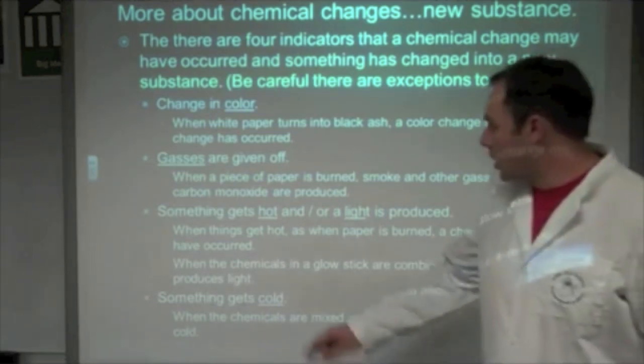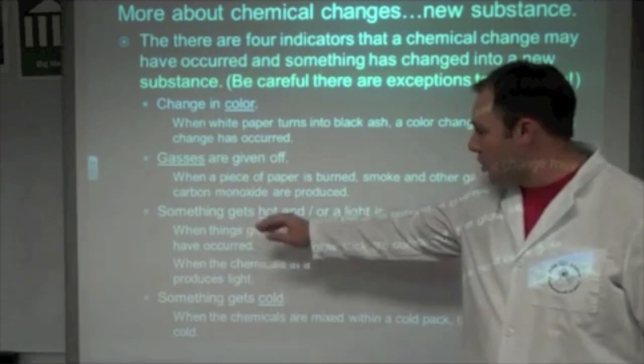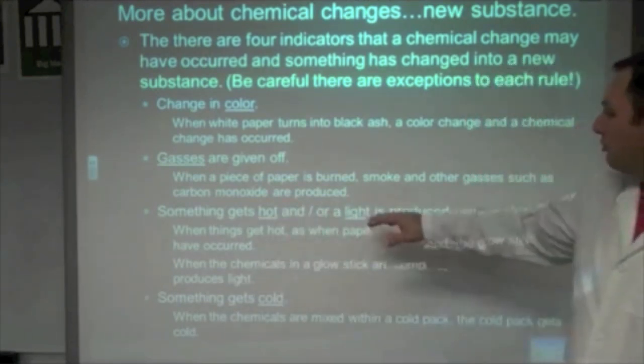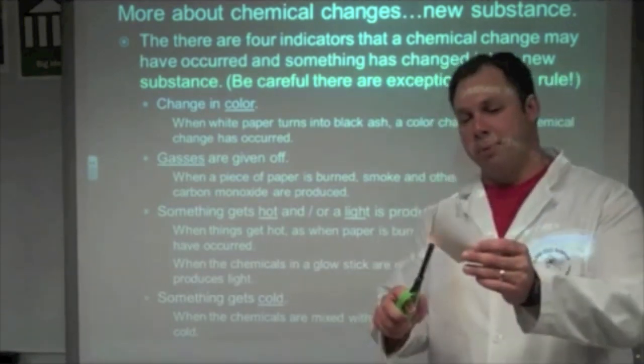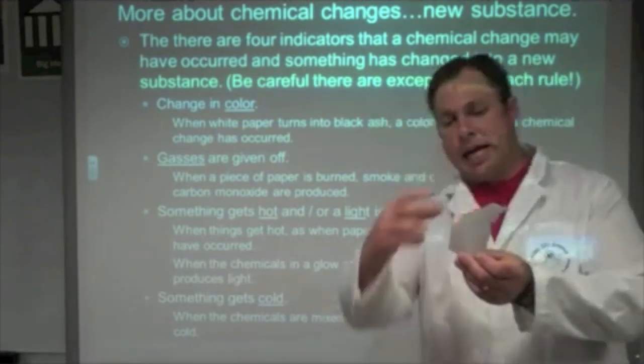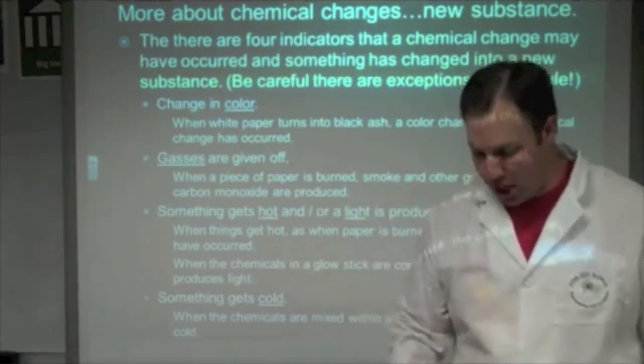Another indicator that a chemical change has occurred is if something gets hot or if light is produced. Again, going back to my paper, heat is being produced. Heat is given off by the flame. This is a chemical change.